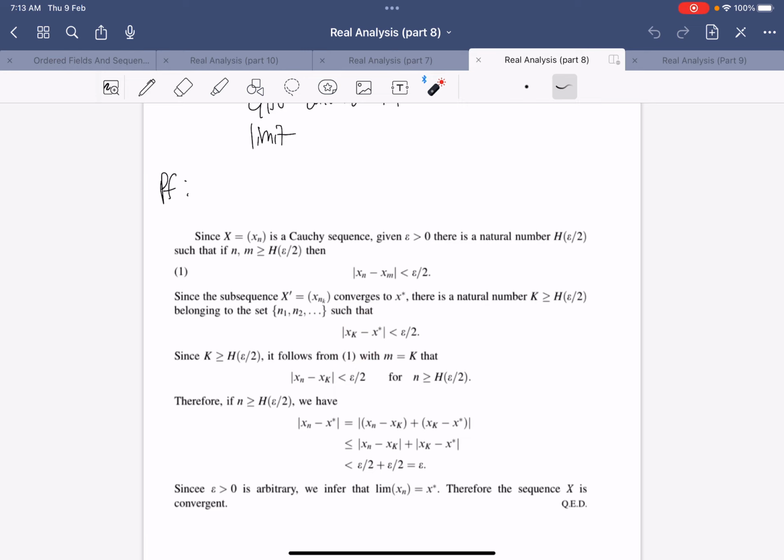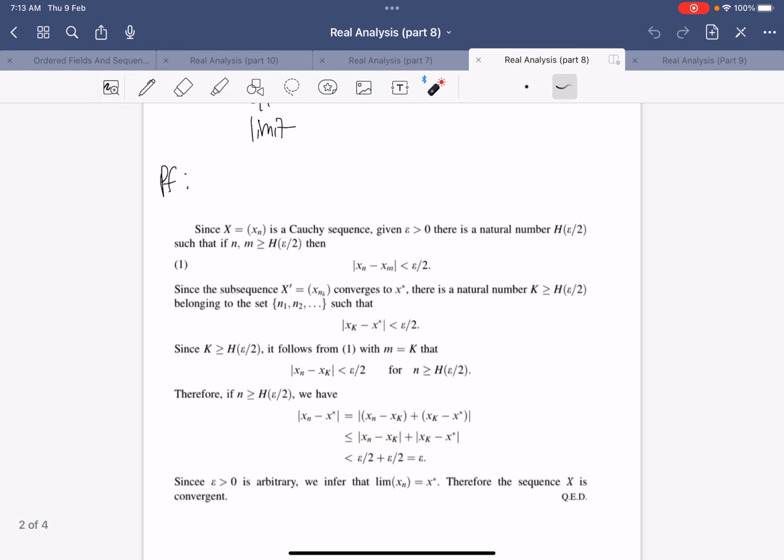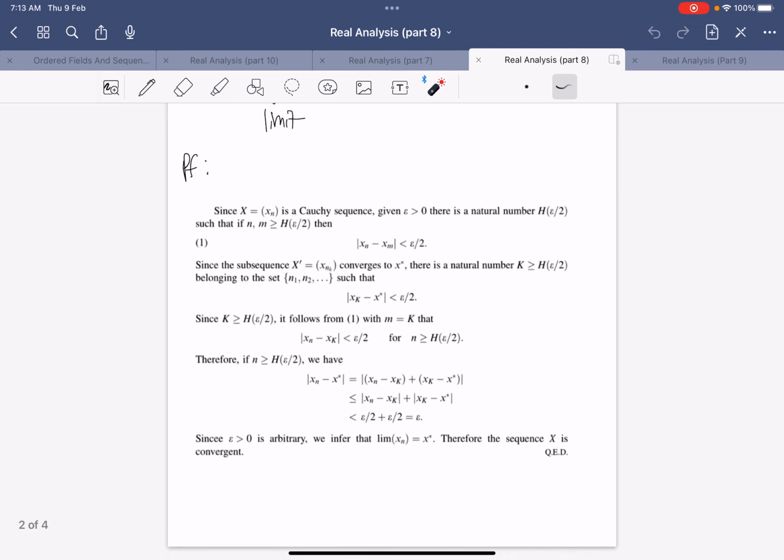And then we just apply the triangle inequality, because now we can take xn minus x star, it will be xn minus xk plus xk minus x star. Then you use the triangle inequality to break them up, and you end up with less than epsilon. And so because epsilon is arbitrary, we can prove that the limit of xn is x star, and hence the sequence is convergent.